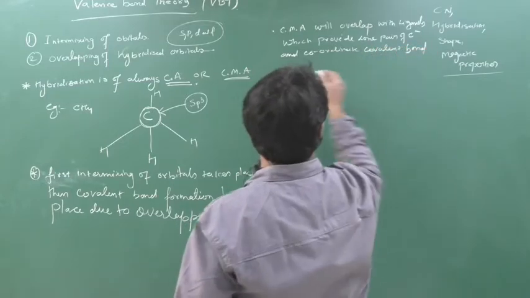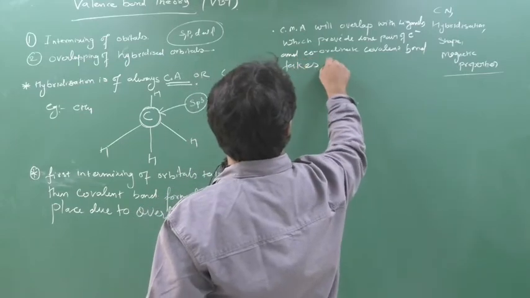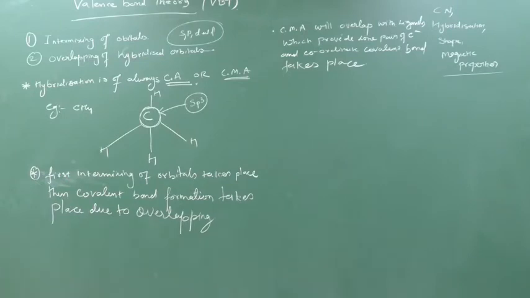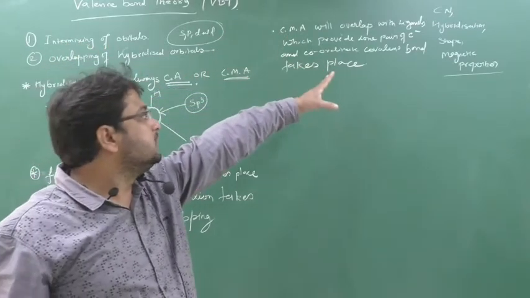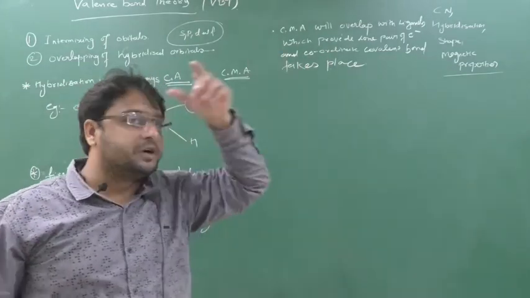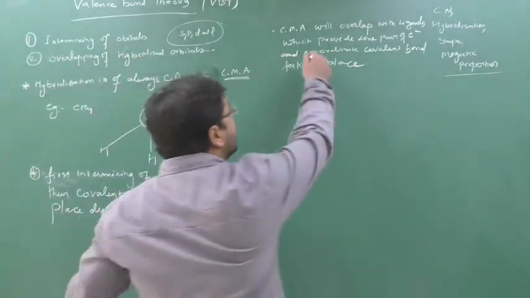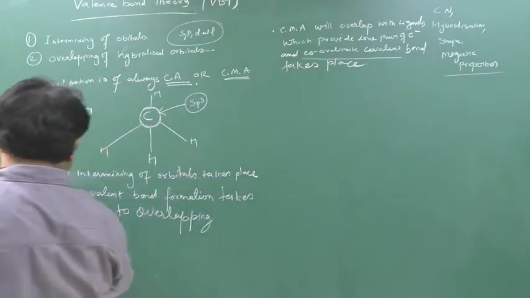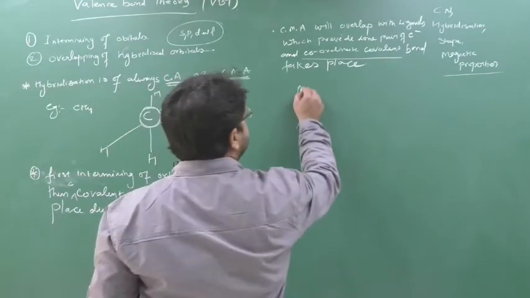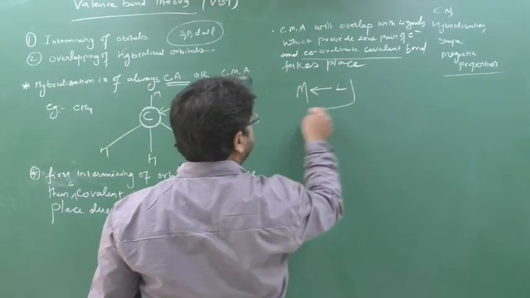It is not a simple covalent bond, but completely a coordinate covalent bond, and it forms between the central metal atom and the ligand. This you know.